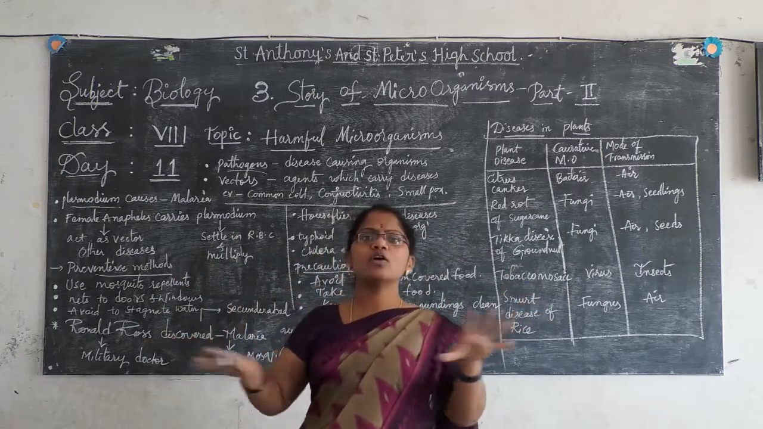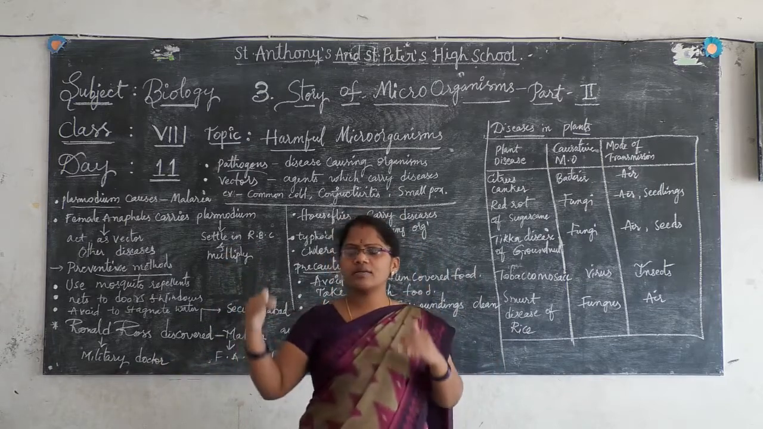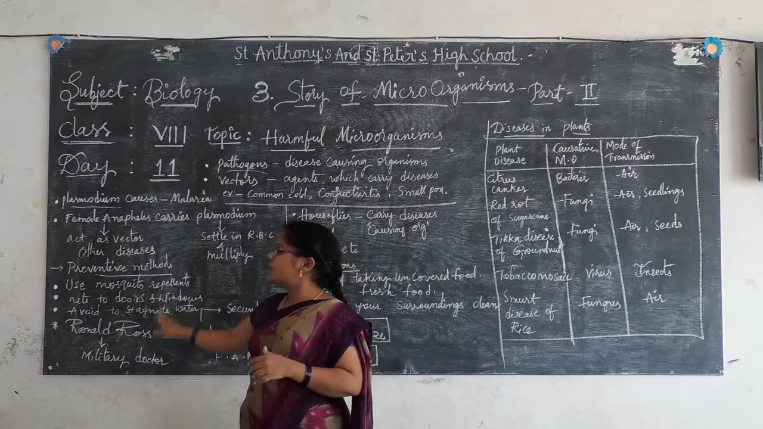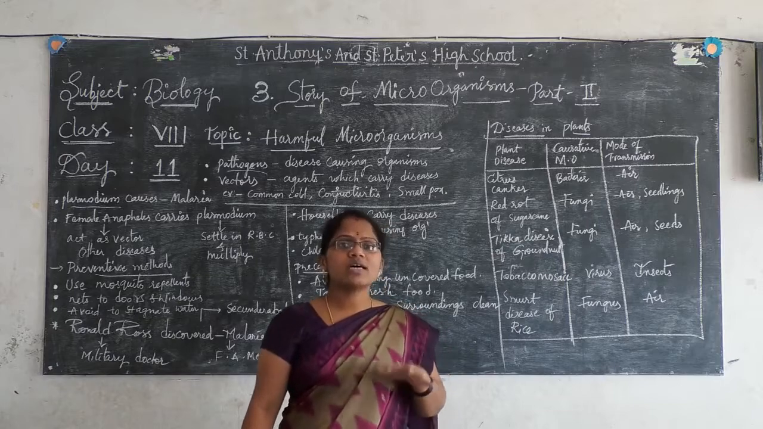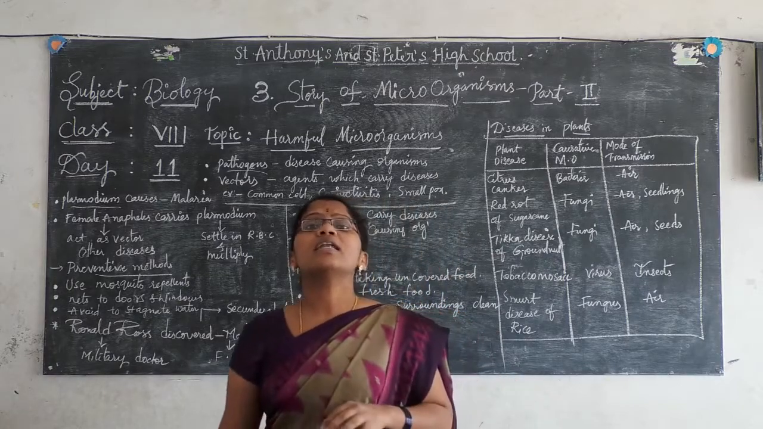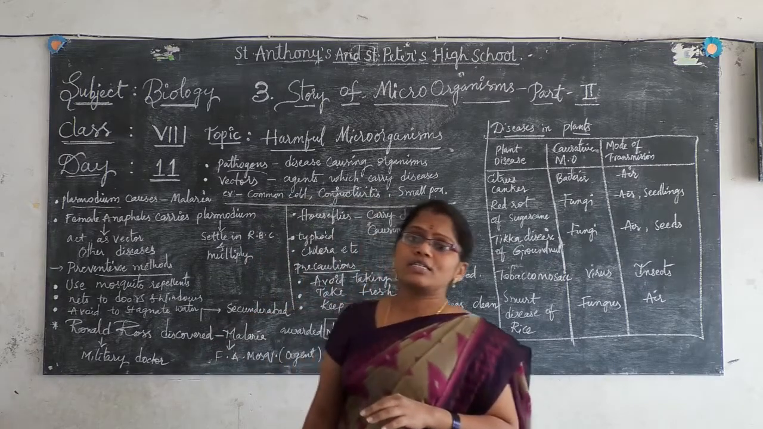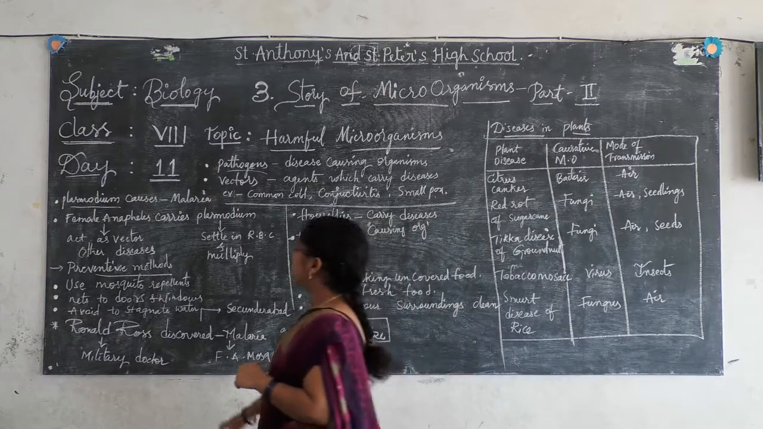Mesh nets are available now. So you have to close the open places with the help of nets, on the doors as well as the windows, where there is no chance of mosquitoes entering the house.